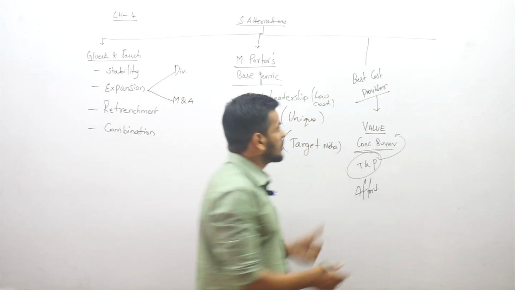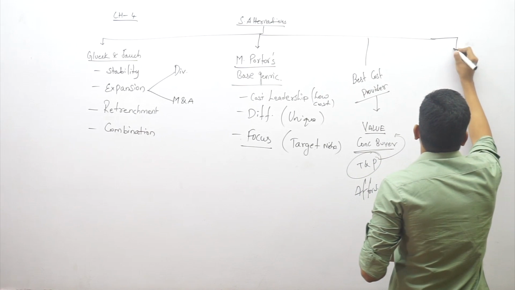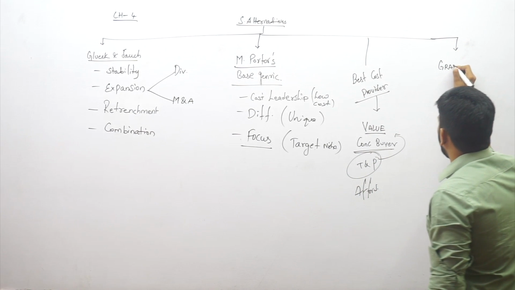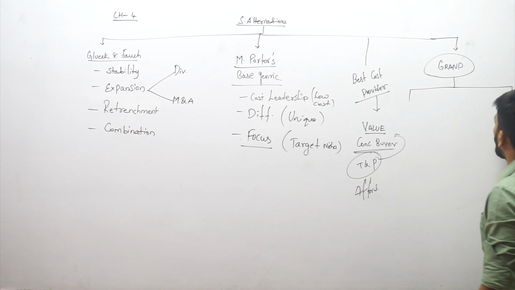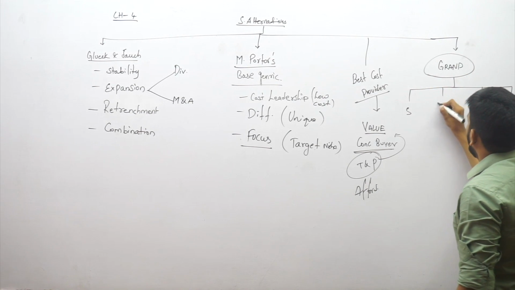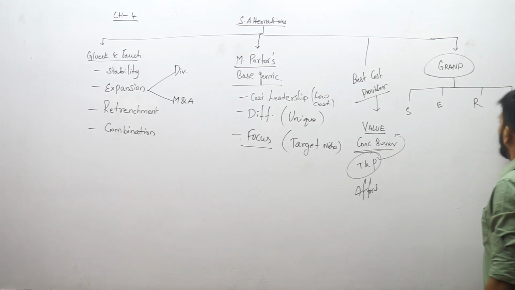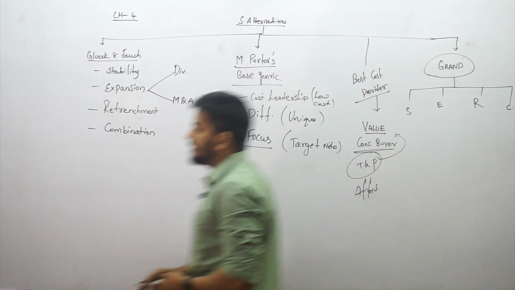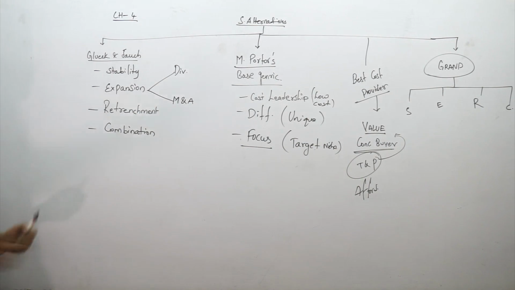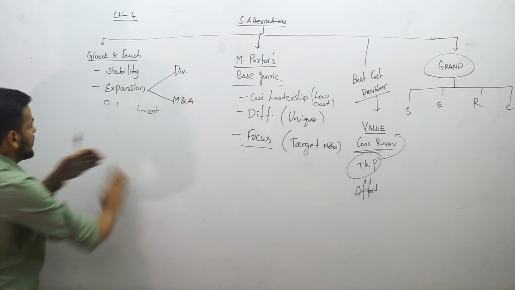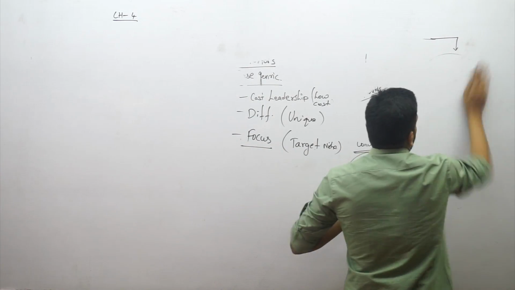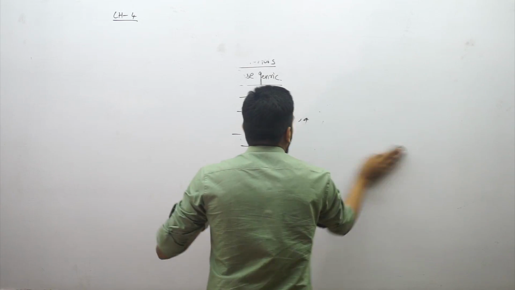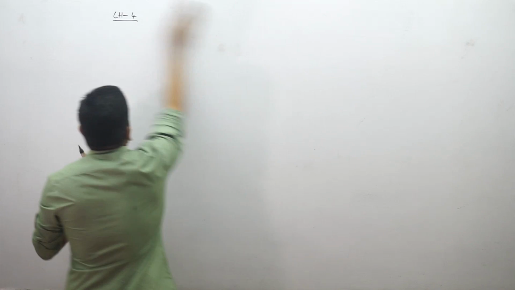Last but the most important strategies of all are the grand strategies. Guys, grand strategies are further broken down into 4 actually: stability, expansion, retrenchment, and combination, right? Let me take a little extra space to discuss all those 4, because I hope you understood all these, right? Let's now go ahead with grand strategies. Grand strategies by themselves have several subtopics which can be asked as separate questions. So let me discuss grand strategies in a little more detail.